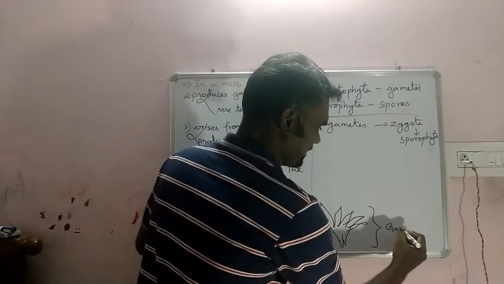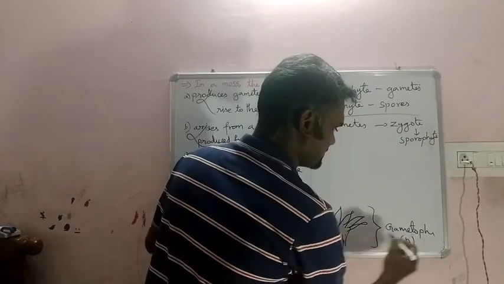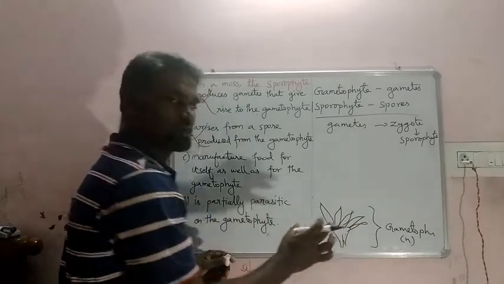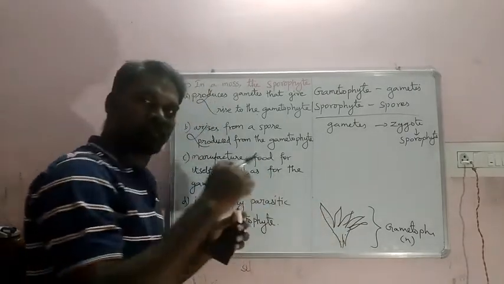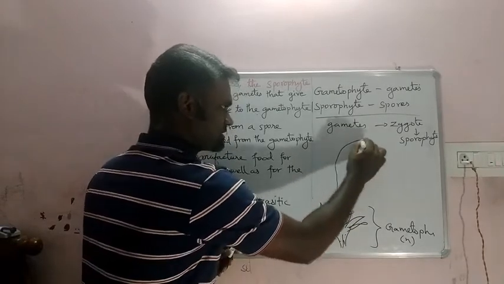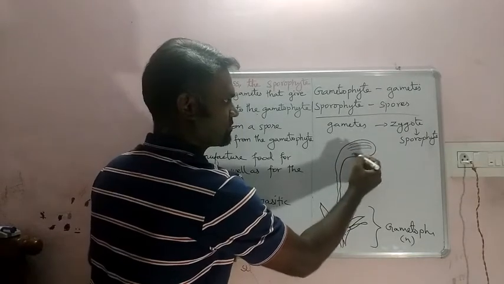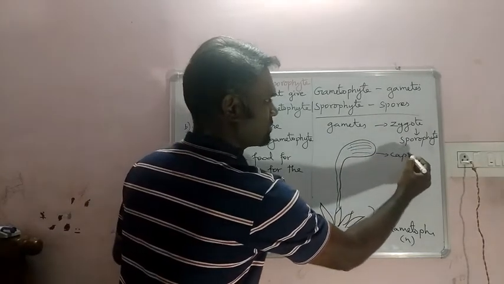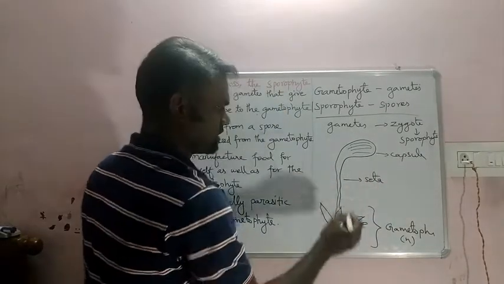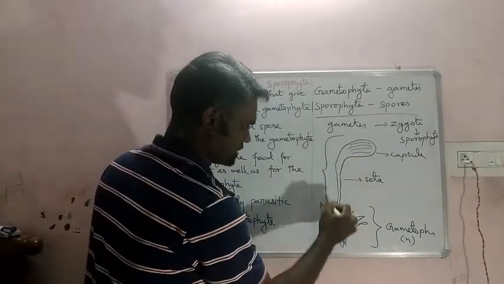It is gametophytic in nature, generally N, haploid in nature. That haploid body produces gametes. The gametes fuse, and a zygote is formed. The zygote develops and forms a structure like this, called the capsule and seta. This lower portion is the gametophyte, and this upper portion is the sporophyte.